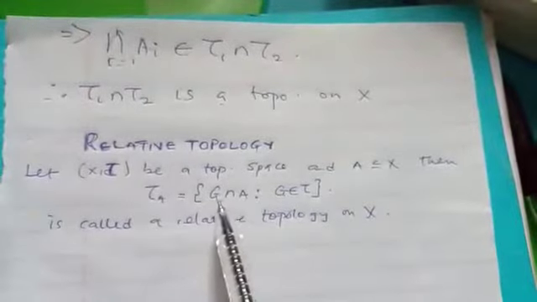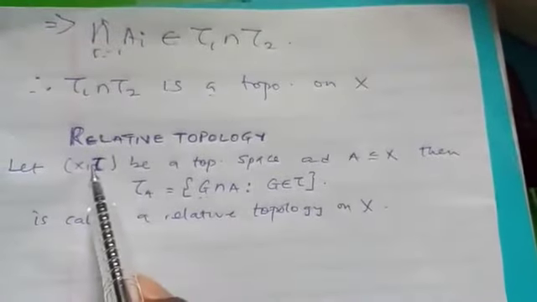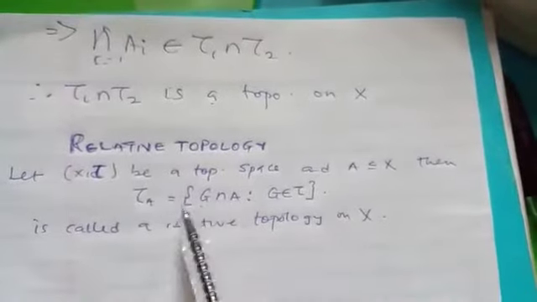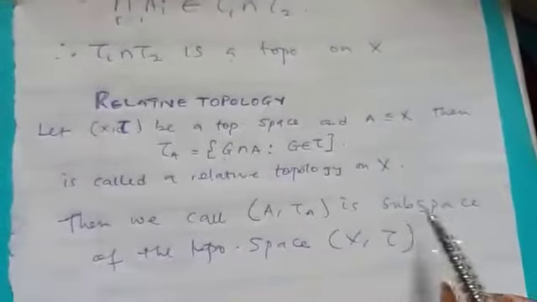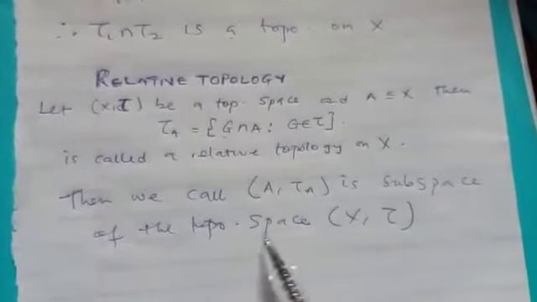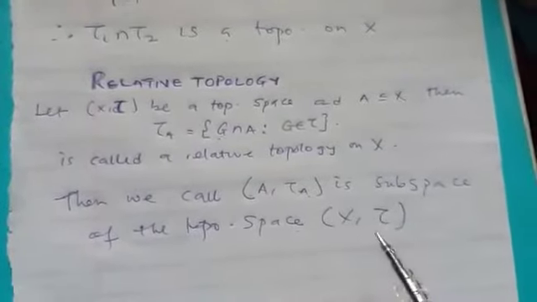Then we say that tau A, which is this in G. You know that G is a collection of subsets of tau. So if G intersection A is itself a topology, then we say that it is a relative topology on S. Then we call (A, tau A) a subspace of the topological space (S, tau).